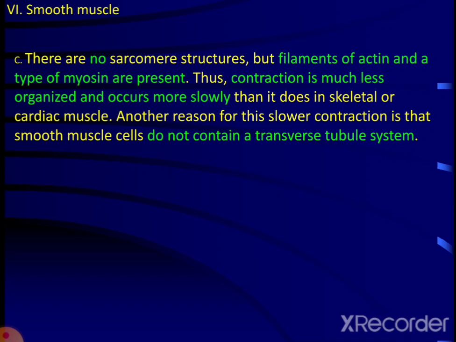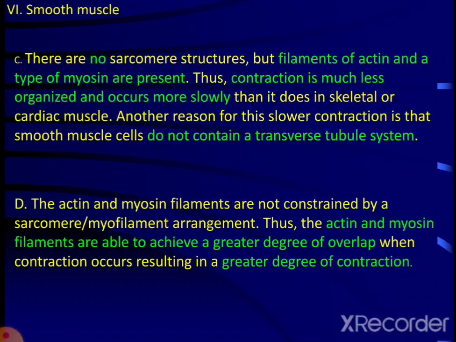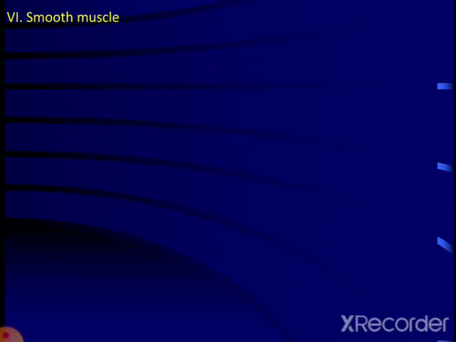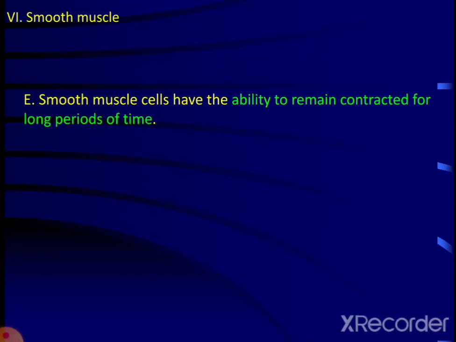Another reason for slower contraction is that it does not possess a transverse tubule system. The actin and myosin filaments are not constrained by sarcomere or myofilament arrangement. Thus, the actin and myosin filaments are able to achieve a greater degree of overlap when contraction occurs, resulting in a greater degree of contraction. So, smooth muscle cells have the ability to remain contracted for a longer period of time.